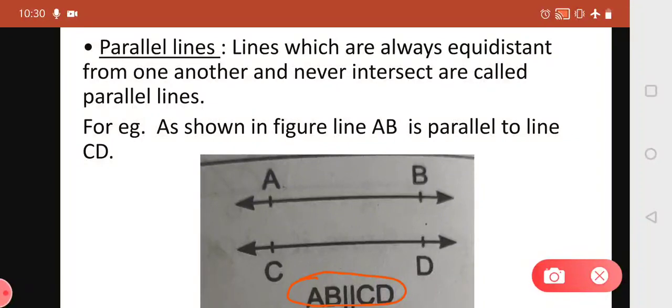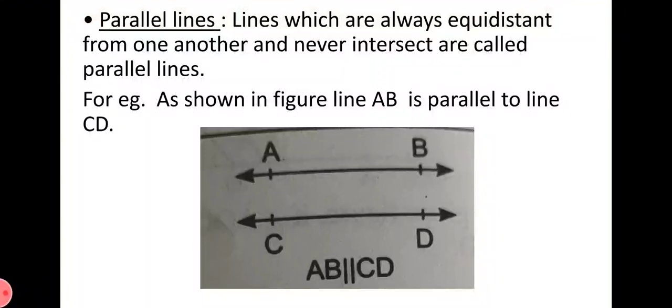Now, what is the definition of parallel lines? Lines which run equidistant. Equidistant means the distance between these two lines is always equal. However far they are extended, this distance will remain equal. Another thing is that these two lines never intersect or meet each other. Such lines are called parallel lines.